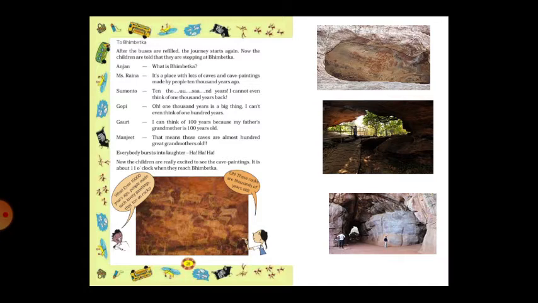Gauri says, I can think of 100 years because my father's grandmother is 100 years old. See, 100 years we can relate to, because in your family, a grandmother or grandfather, fourth generation people who are still alive, you can check their ages. They are above 100.